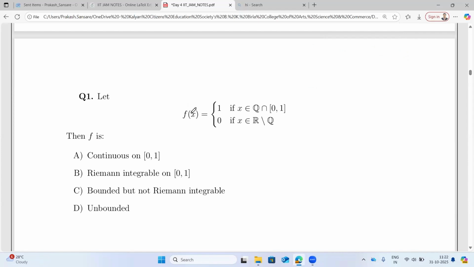So I have a function f of x. This is basically a Dirichlet function. Then you have to answer whether f is continuous, whether it is Riemann integrable, whether it is bounded but not Riemann integrable, or whether it is unbounded. So you have to tell me which option is correct, justify that option, and if possible, why the other options are not correct. That also you can justify. So I'll wait for some time if somebody can answer me. So this is basically a Dirichlet function.